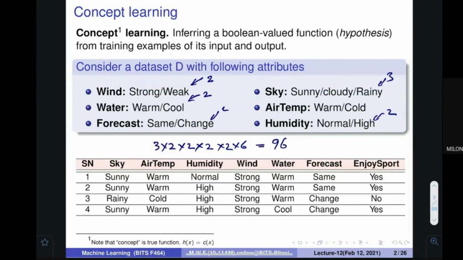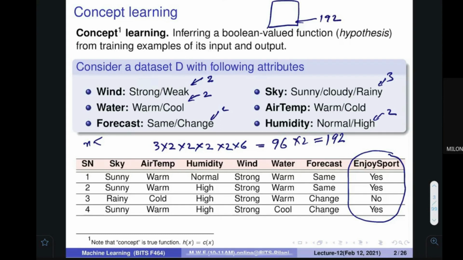But when you apply, because this EnjoySport is also going to take two values, every possible x can be assigned in two ways. So if you multiply again by 2, you get this value, 192 different examples are possible. So our space is very small. How many examples do we have? 192 only. Out of them, how many are disclosed to you? 1, 2, 3, 4. 4 are disclosed to you. These are those 4. Make sense?